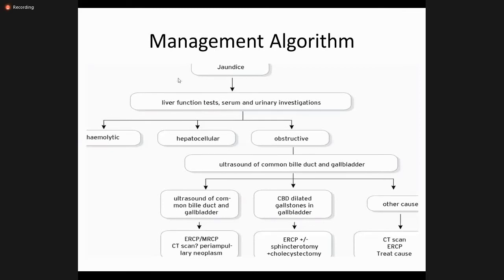So this is the basic management algorithm as we have discussed. If a patient of jaundice comes to you, do the liver function test, basic investigations, and differentiate it into hemolytic jaundice, hepatocellular jaundice, and obstructive jaundice. If it turned out to be an obstructive jaundice, the most important investigation is ultrasound abdomen. And if the ultrasound abdomen shows a stone disease, directly you can go for the ERCP. If there is a biliary dilatation but no stone is found, you have the option of ERCP, MRCP, and CT scan. And if you cannot find any cause, directly go to the CT scan.